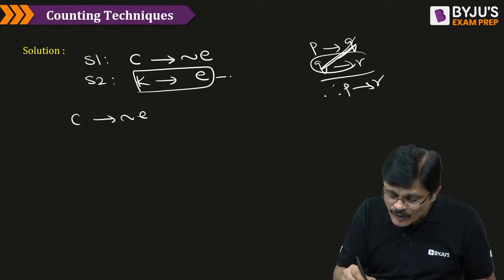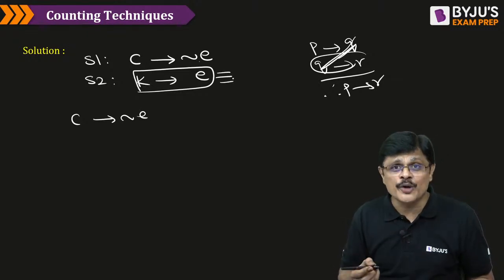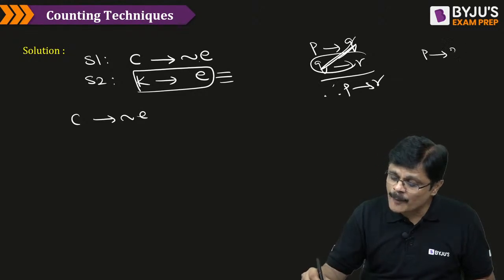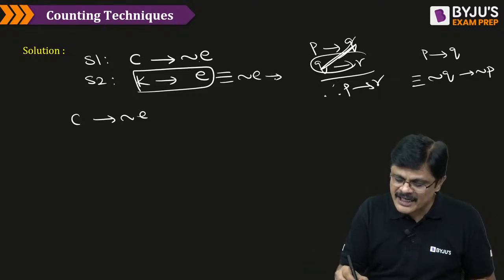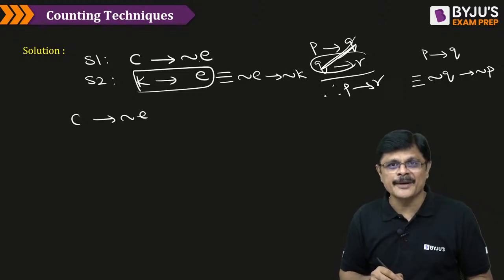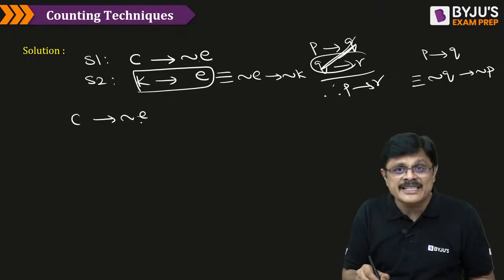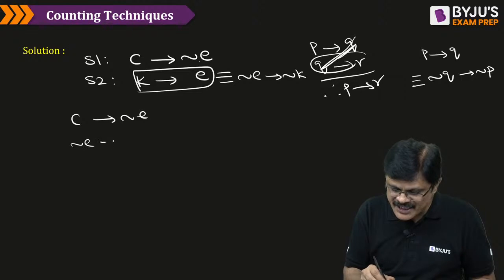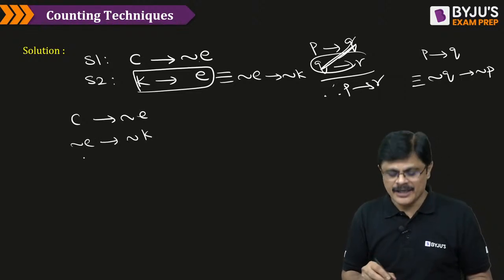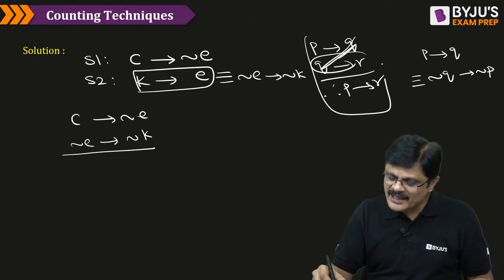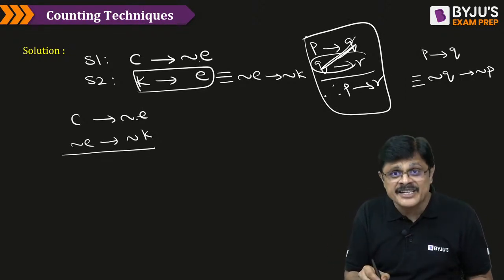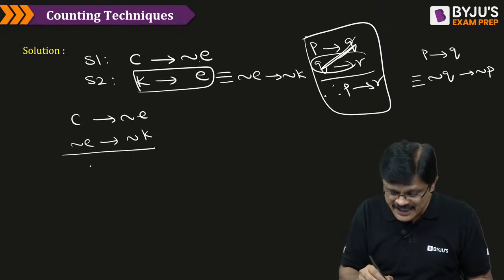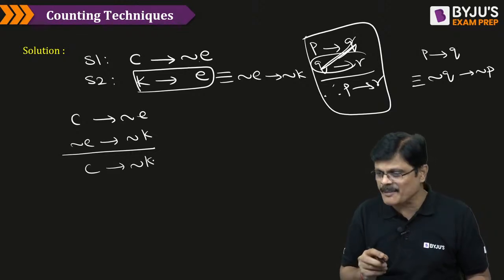So here, what I use is the contrapositive rule. An implication is equivalent to its contrapositive, my dear friends. So this can be written as negation E implies negation K. The first one is C implies negation E. The second one is negation E implies negation K. Now you apply the transitive rule. P implies Q, Q implies R, then P implies R. Therefore, C implies negation E implies negation K. Therefore, C implies negation K.